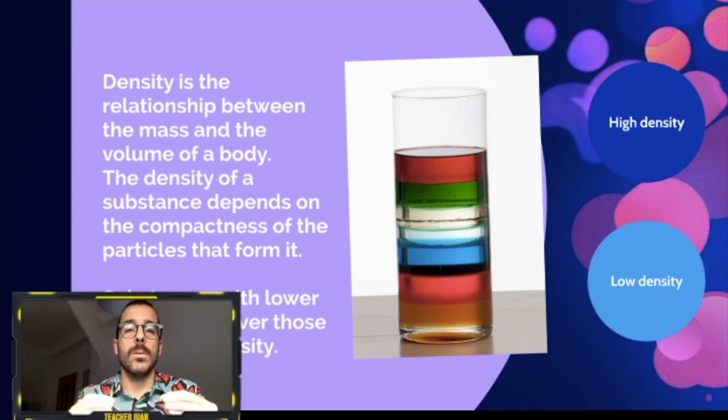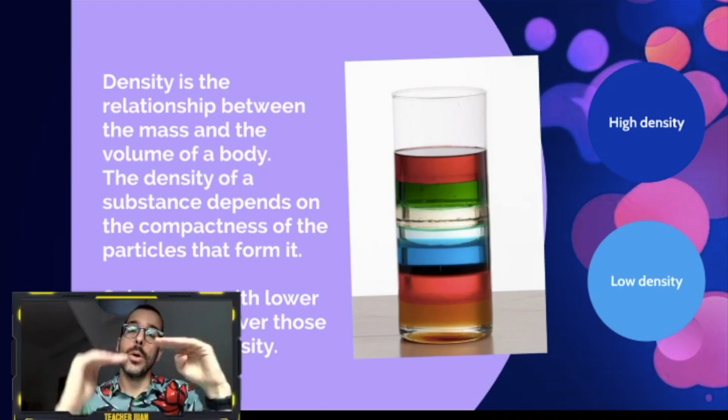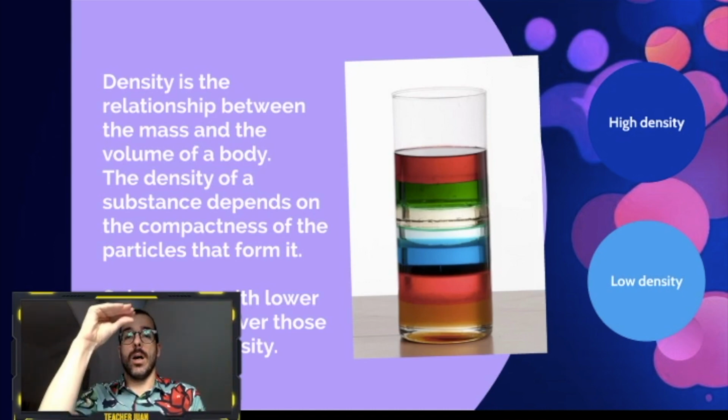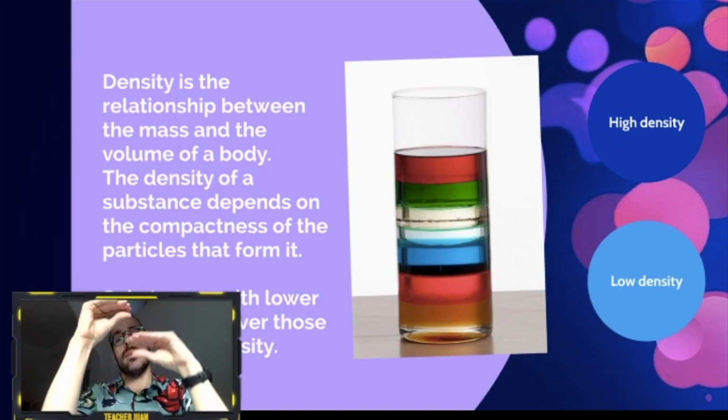If these particles are not very compact, are a little bit distanced, these are a low density material. Substances with lower density float over those with more density. Lower density up and high density below.